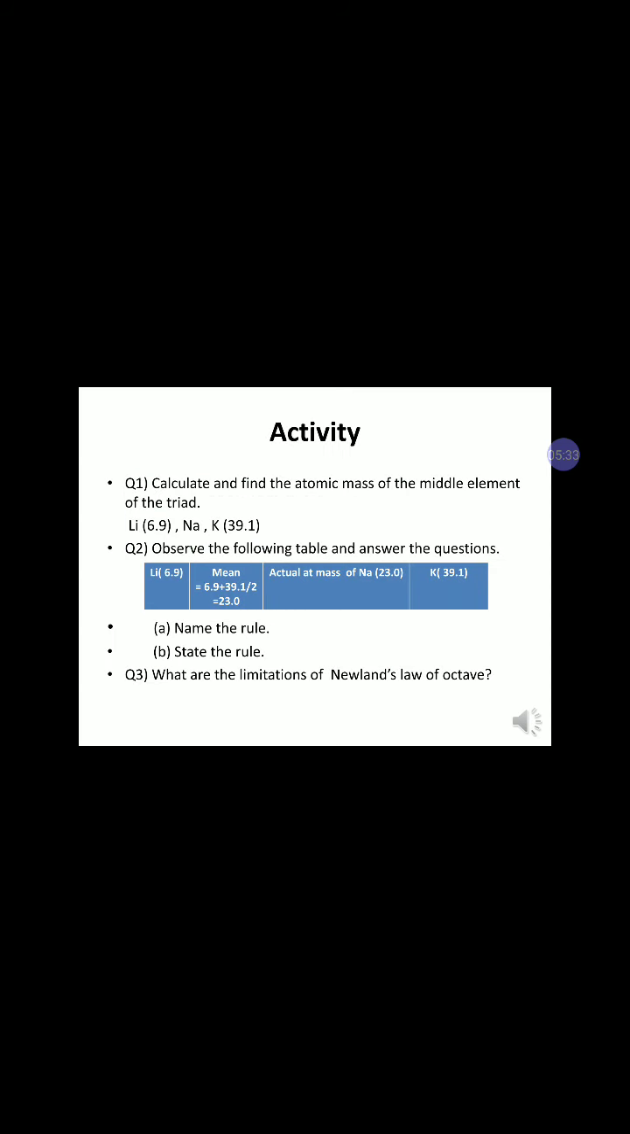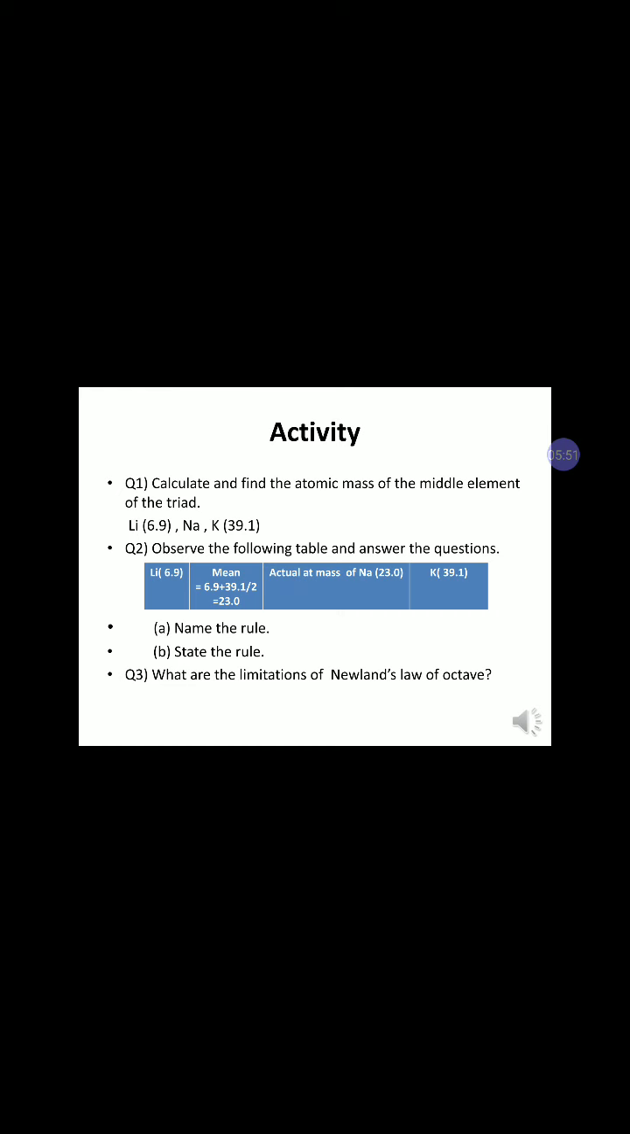Solve this activity. Question 1. Calculate and find the atomic mass of the middle element of the triad. Atomic mass of lithium and potassium is given as 6.9 and 39.1 respectively. You have to calculate the atomic mass of sodium.